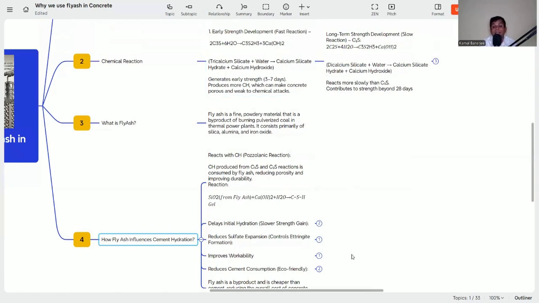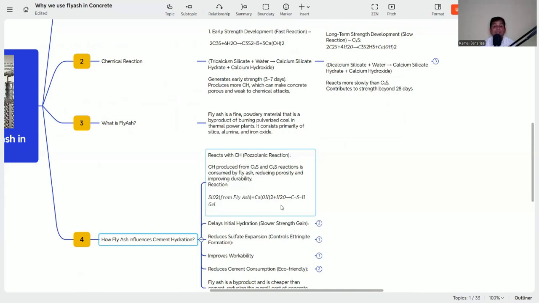Now whenever we are adding fly ash into the mix, it reacts with this and they make CSH gel. So what is happening? We are getting more strength. And what about this calcium hydroxide? That is also no longer present in the concrete, so it is not diluting the concrete, or making the concrete porous. So in this way, fly ash is mainly helping us. And also whenever we are using the fly ash, what is happening? The heat of hydration production becomes less, so there will be fewer chances of thermal cracking.